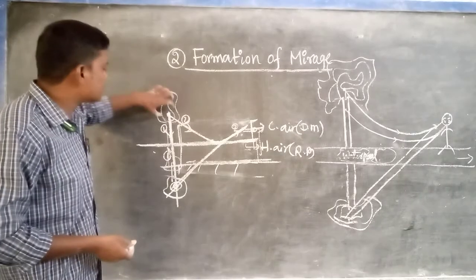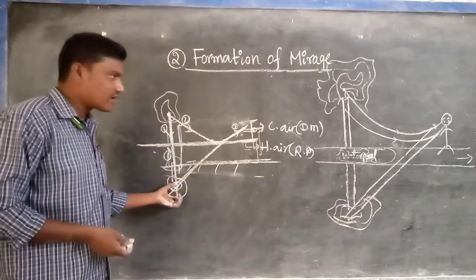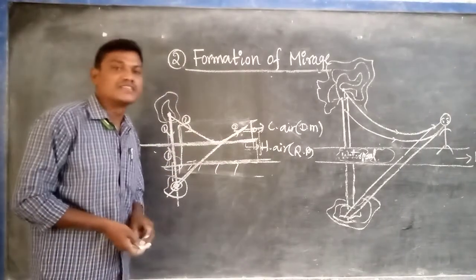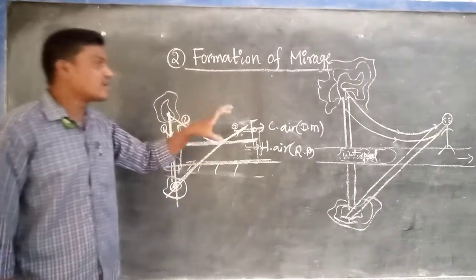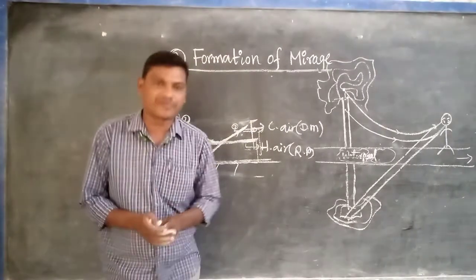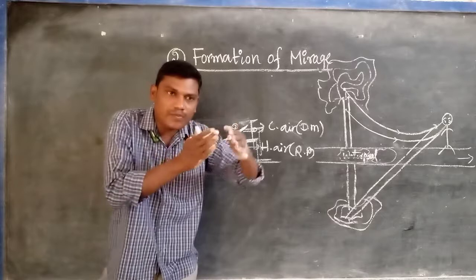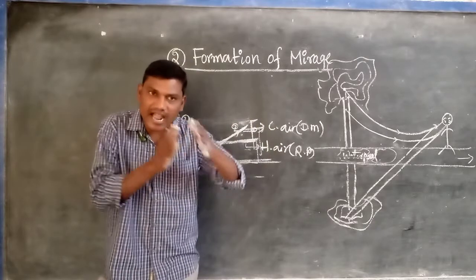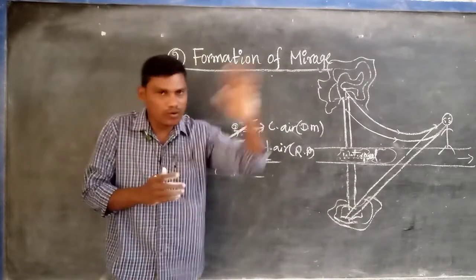It is nothing but this tree that will appear to be here, the same way a water pool appears to us. That's why, what is the formation of mirage? Listen very carefully. Mirage is an optical illusion. It occurs due to the T.I.R. only.